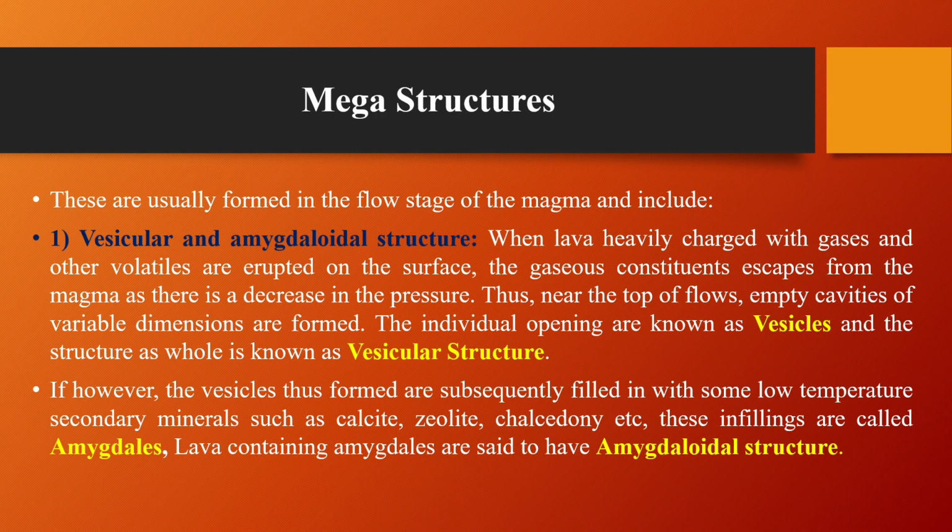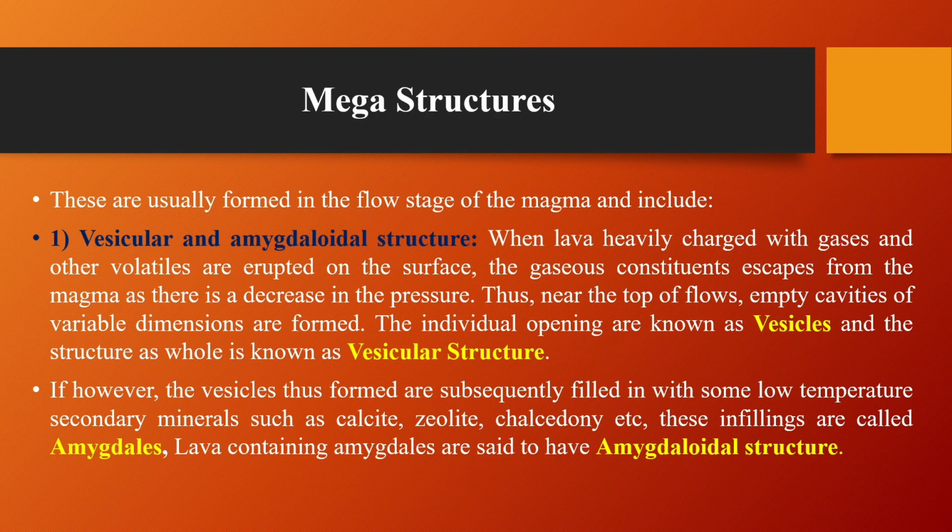Thus, near the top of the flow, empty cavities of variable dimensions are formed. The individual openings are known as vesicles and the structure as a whole is known as vesicular structure.